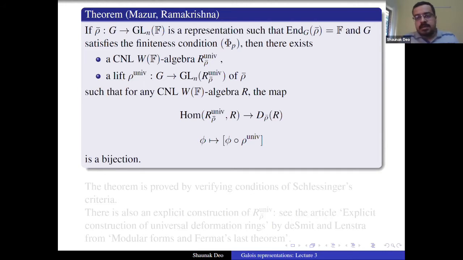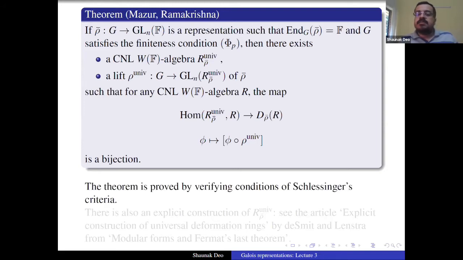So this was the main theorem. R_rho bar^univ is called the universal deformation ring, and rho^univ is called the universal deformation. What this is saying is that if you want to study all lifts of rho bar to any CNL W(F) algebra R, you just need to know what this one ring R_rho bar^univ looks like and what this rho^univ looks like. Once you know these two things, you know all lifts of rho bar to any CNL W(F) algebra R. So this was the main theorem of Mazur and Ramakrishna.